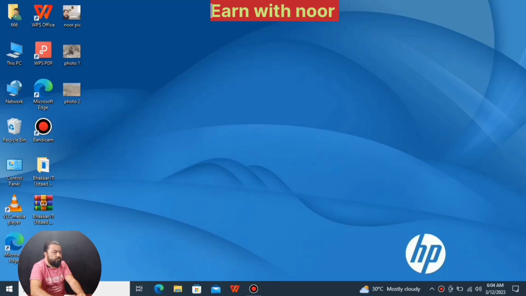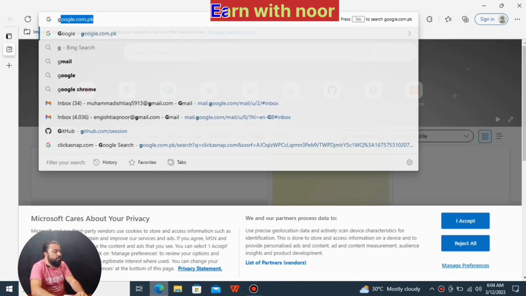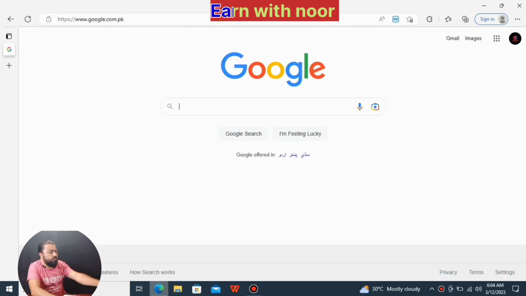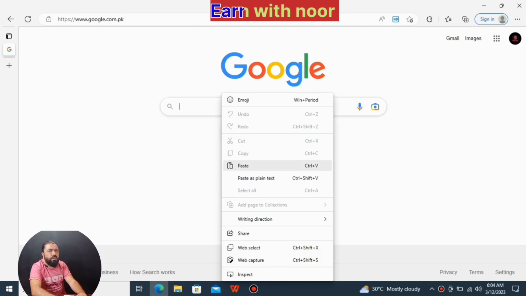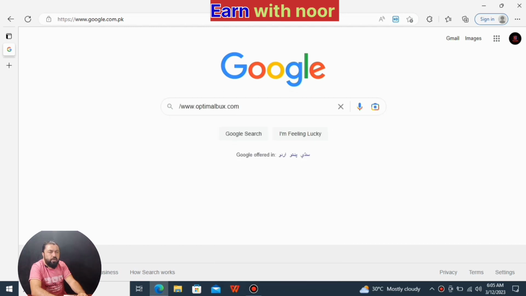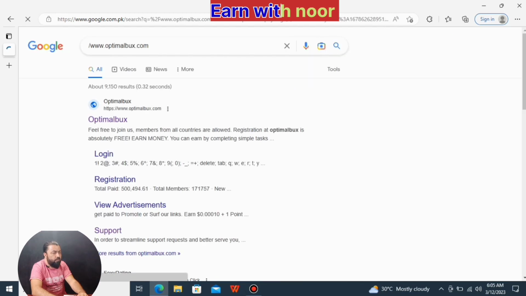So let's go to the computer screen and see how it starts. Friends, now we are on the computer screen and here we need to open Google. So I open my Google here, and here we write our required website. Our required website is www.optimalbux.com. On this website you just log in your ID and start working and start a good amount of earning.